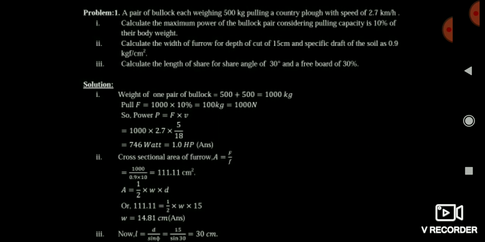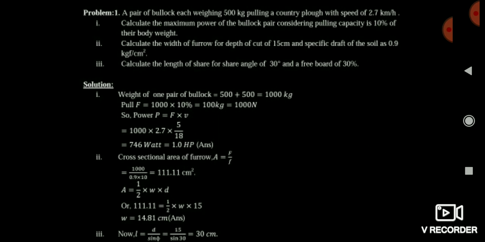So nothing very big in this, it's simple logic. So you multiply the draft into velocity, it will give you the power in watt, and when you divide this watt by 746, you can get your answer in HP, means horsepower. The answer is 1 HP.